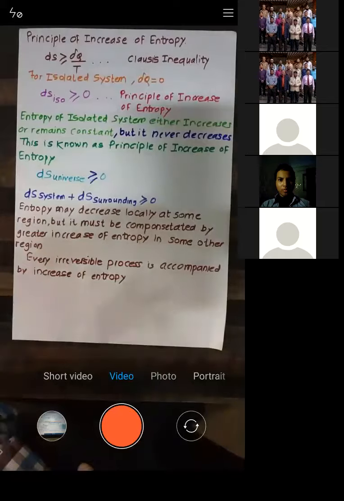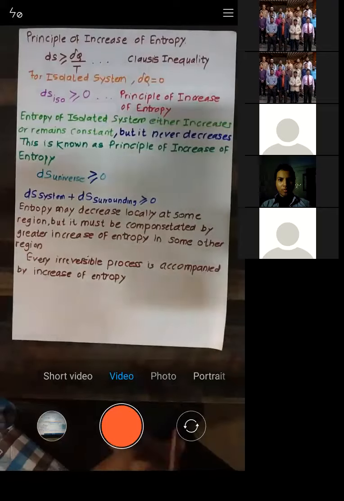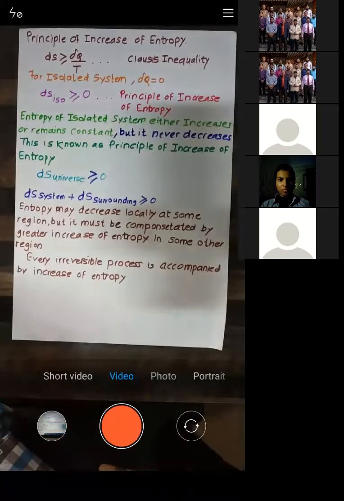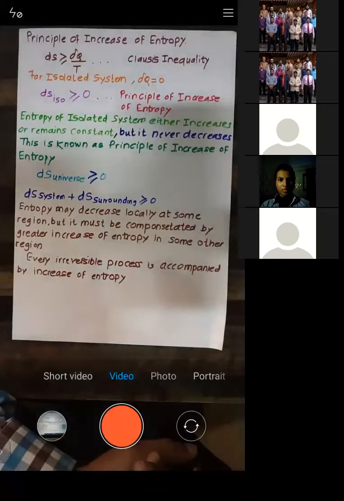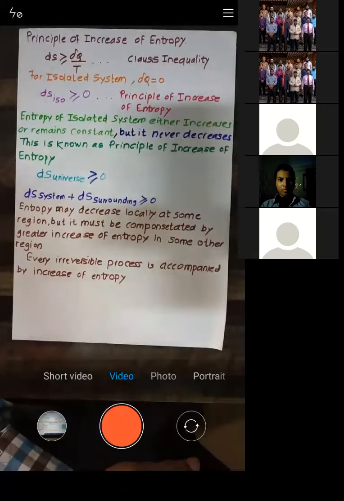Now how to understand that a process is more irreversible? Whenever there is a higher increase of entropy, you can say that the process is more irreversible.